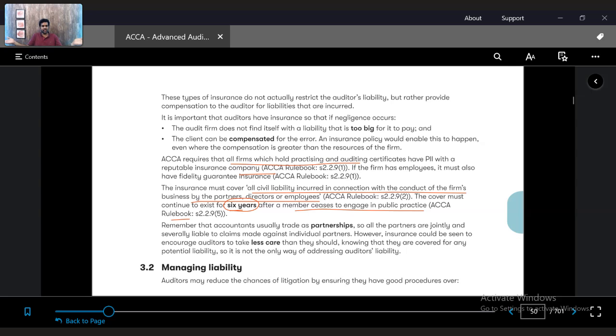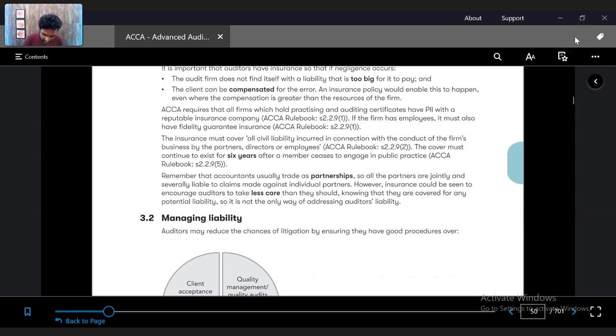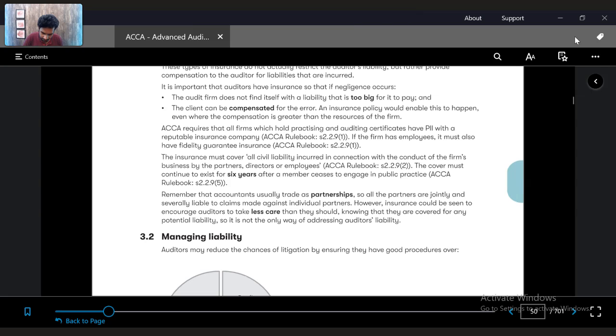Because till then any case can come, right? After 2 years, 3 years, there could be a case. Now, after 2 years, the case could come, then you're saying, I do not practice, I don't have money, then what will you do? So it's better to have this liability cover even if the public practice is stopped, for 6 years. Okay.